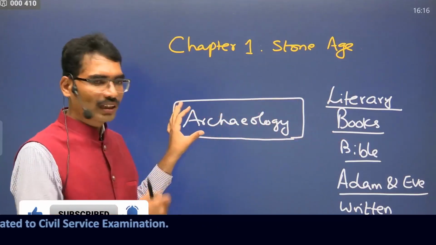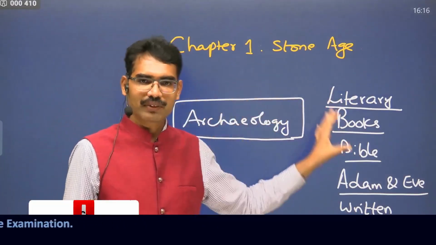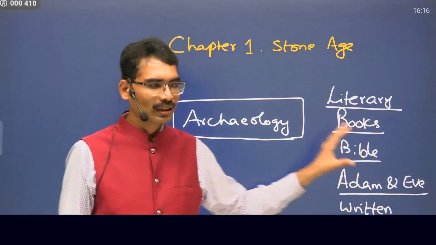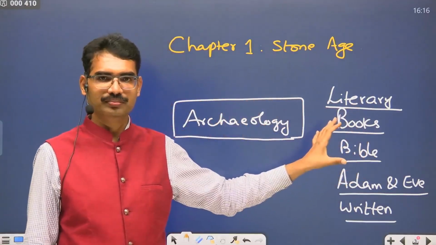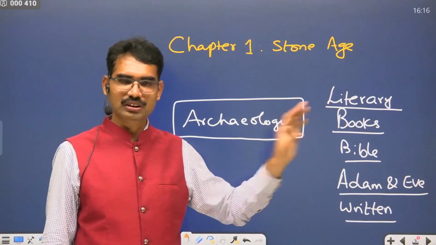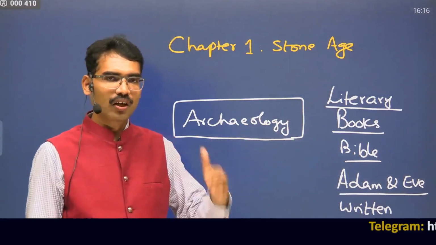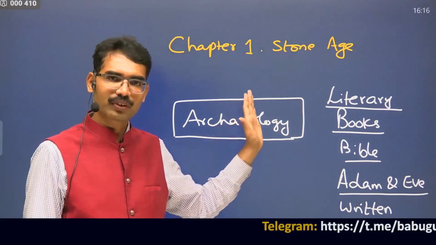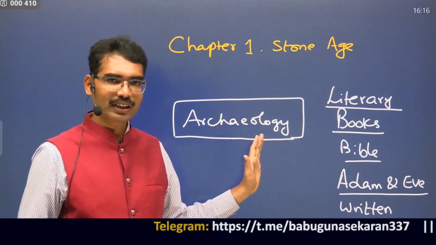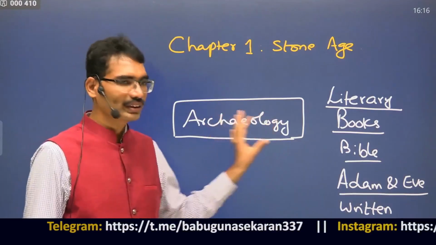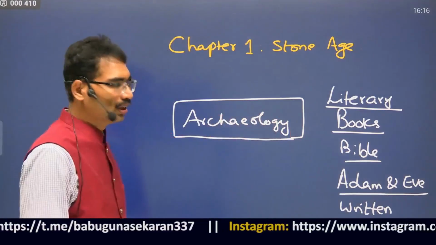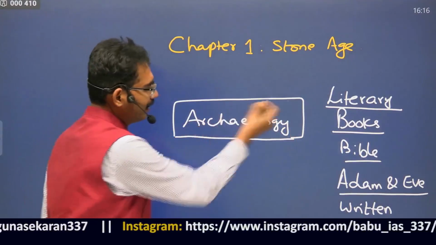But be very careful with respect to ancient, medieval and modern India. Many prelims questions are coming. Around 14 to 15 questions used to come from history itself, ancient, medieval and modern India. Nowadays, more questions are coming from ancient India. That's why be very careful. Since the beginning itself, each and every term is important. In prelims questions, you will identify this terminology also.